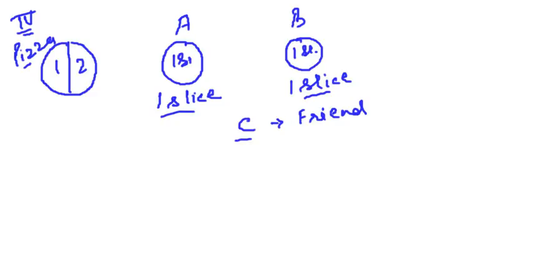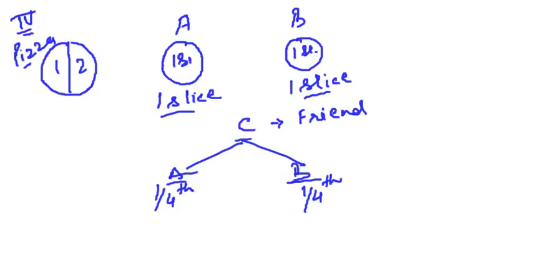Now this friend C comes, he says don't worry, you do one thing, you give, now there are A and B. He says give me 1/4 of this slice. He says to A. Then to B he also says you also give me 1/4 of this slice.